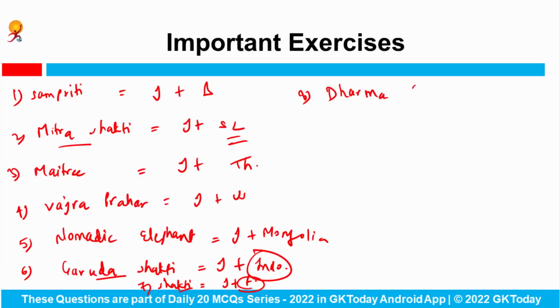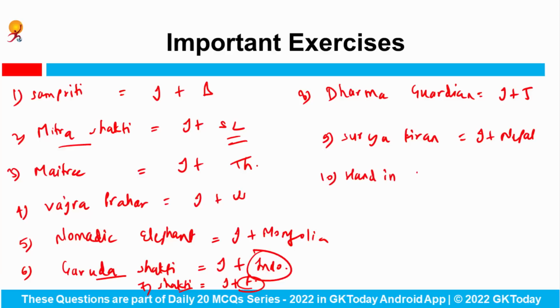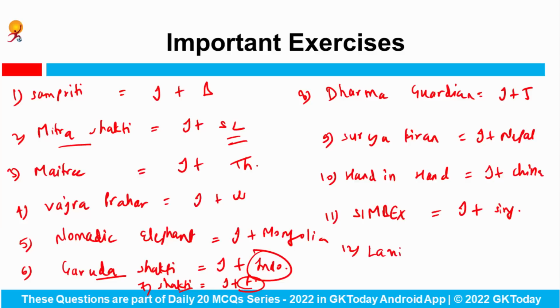Then next is Dharma Guardian. Dharma Guardian is between India and Japan, right? After that, there is Surya Kiran. Surya Kiran is between India and the country Nepal. Fine. And the next is the Hand in Hand exercise. We conduct this exercise with the country China. Then 11th is Simbex. Simbex is between India and Singapore. Then next is L'Amitié, and now you have to tell me which countries are involved in this particular exercise. So these are a few exercises that are frequently asked in your exam.